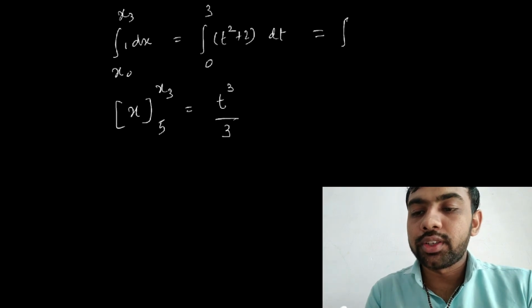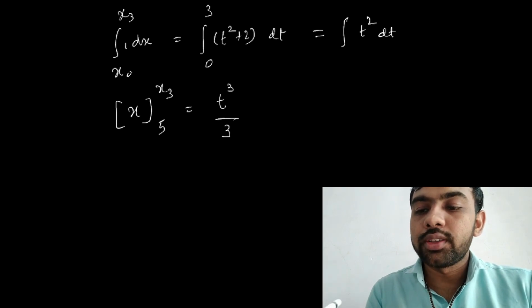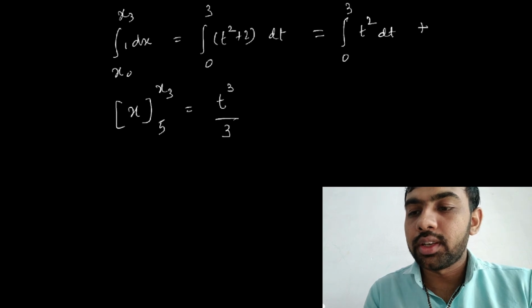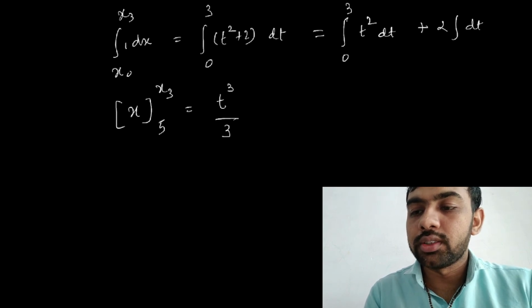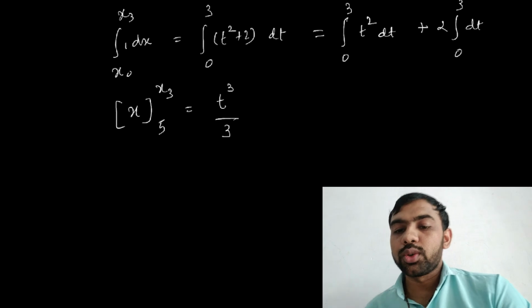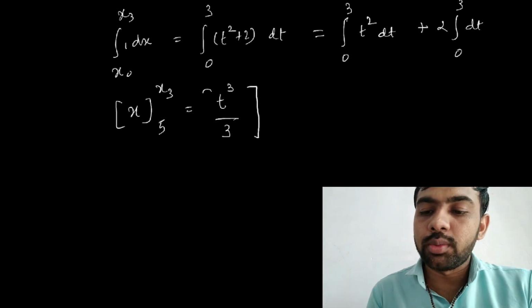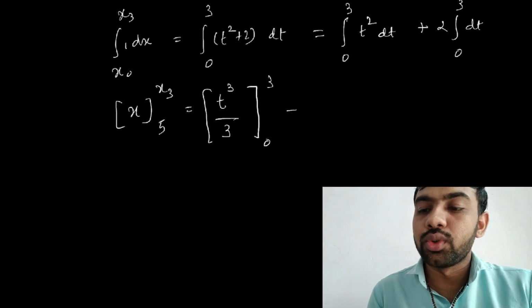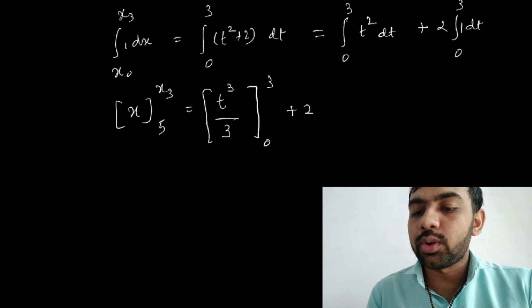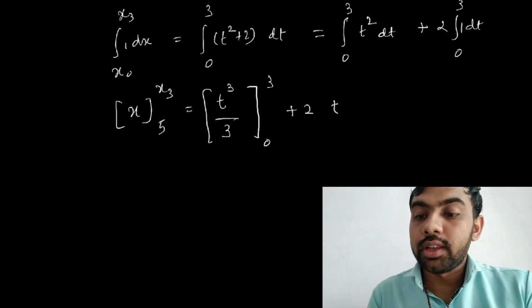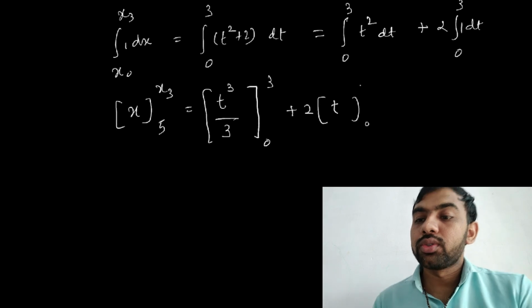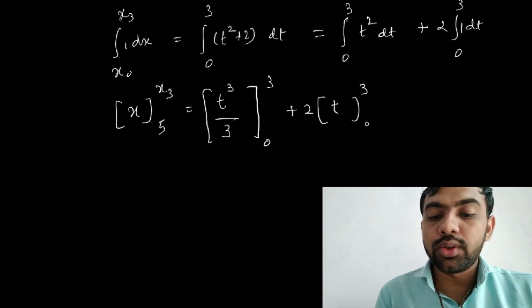इसको ऐसा लिखो, integration t square dt 0 to 3 plus integration 2 dt 0 to 3. तो पहले का आंसर क्या होगा? t cube by 3, limit 0 to 3, plus 2. यहाँ पे कुछ नहीं है, 1 का integration क्या होता है? t, as we know, and limit is 0 to 3. So put all this value.